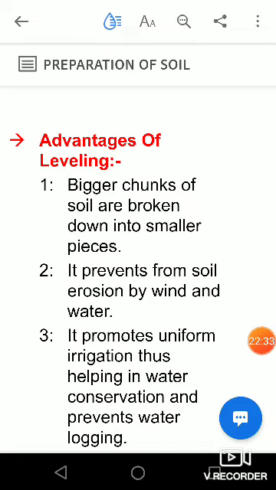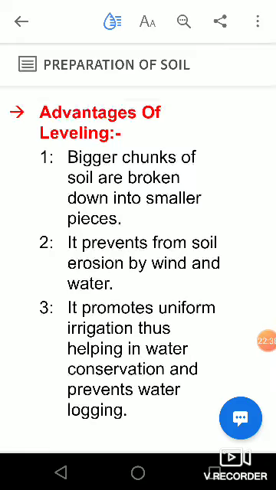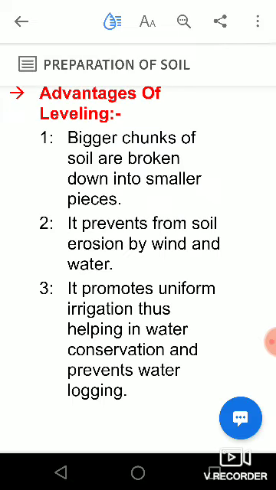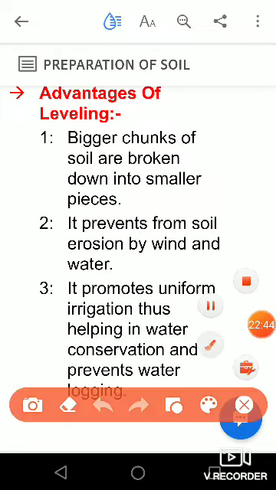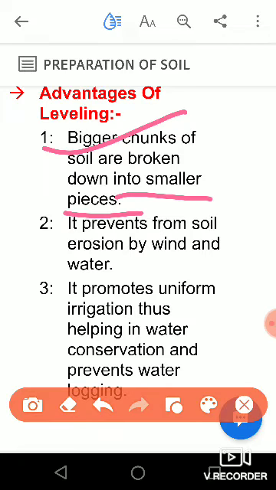Now I would like to say why we do that leveling. The advantages of leveling: it helps to break bigger chunks or big particles of soil into smaller pieces.